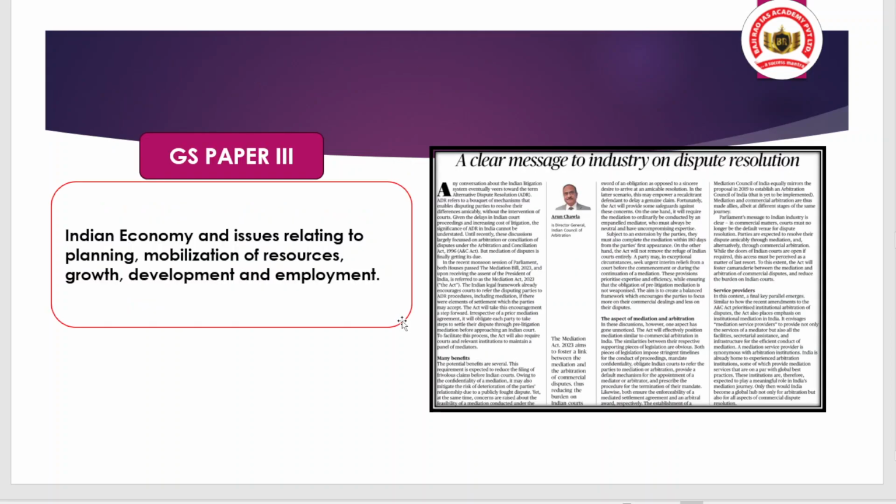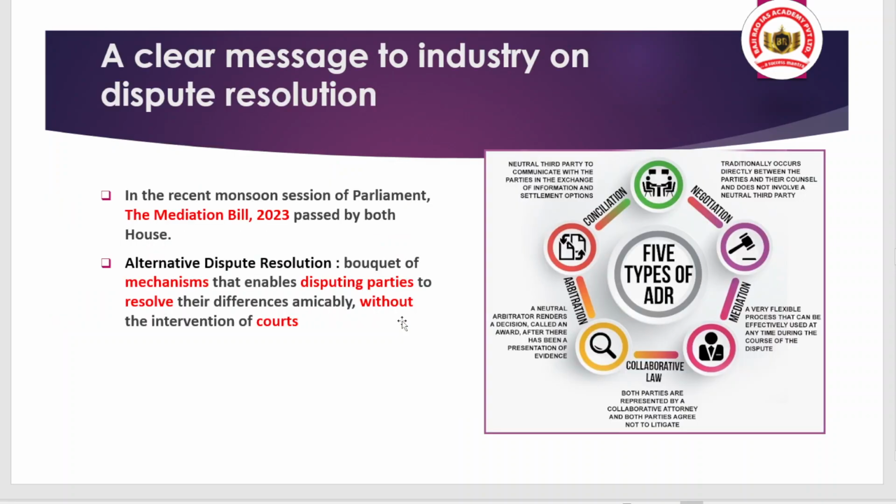And now after discussion of the article, we are shifting to the second editorial, which is related to GS Paper 3. First of all, what do you mean by arbitration? What do you mean by conciliation or negotiation? These are all basically tools for alternative dispute resolution. What do you mean by alternative dispute resolution?